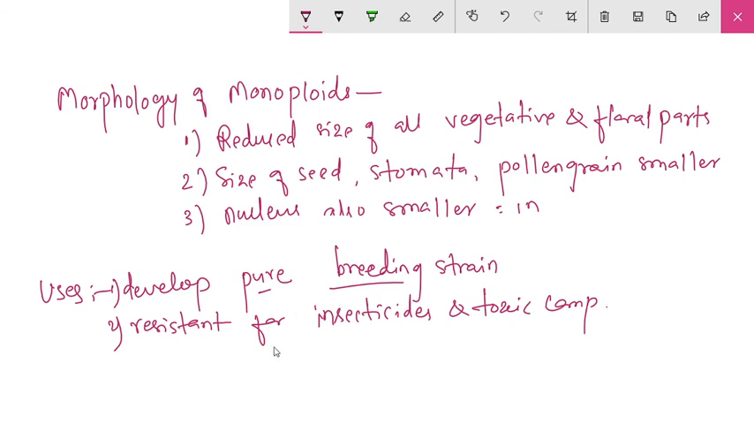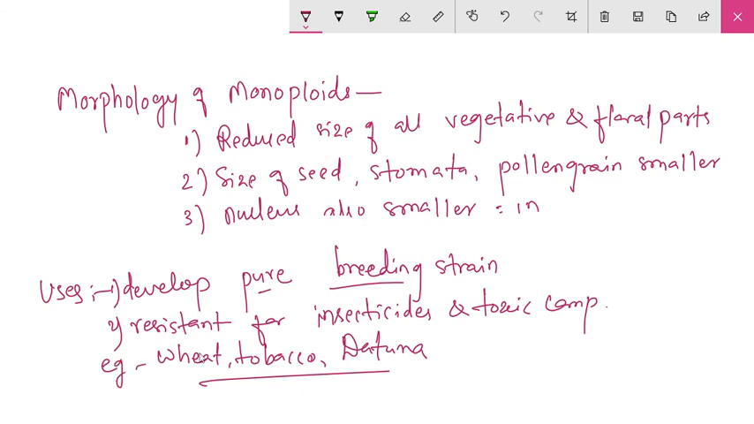Then scientists developed haploid strains of flowering plants. There are a number of examples in which it was developed: tobacco, datura, and Triticum, that is wheat. Wheat, tobacco, and datura are the examples of monoploids.